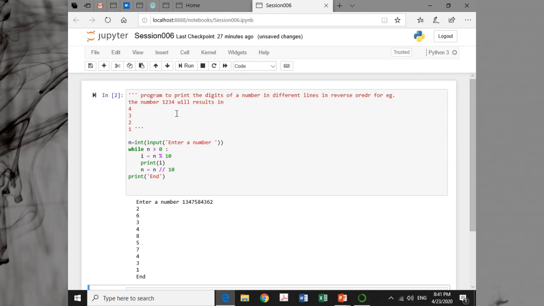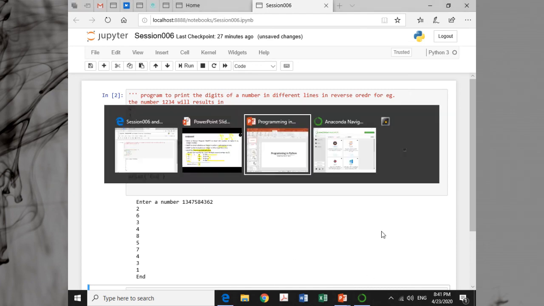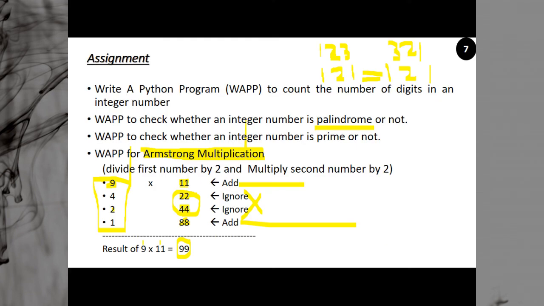So this is why I discussed this particular program here. I wanted to show you the while loop first. Second, in our assignment I gave you a lot of questions, like these two, and they will be solved using this particular technique. If you apply this technique to these questions, they will be easy to solve. So best of luck for the assignments.